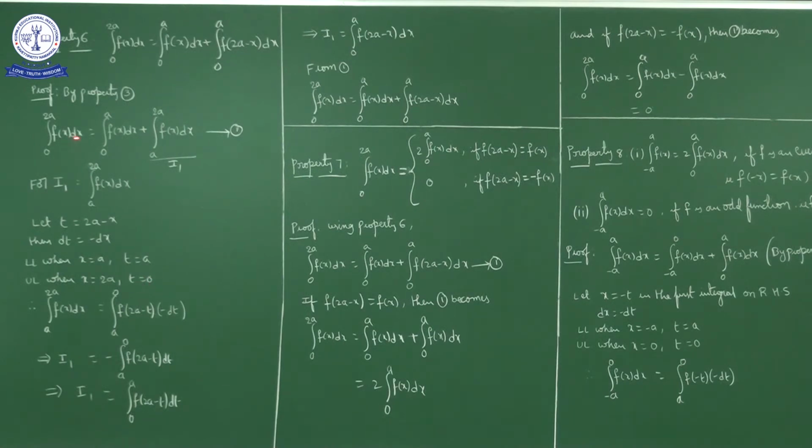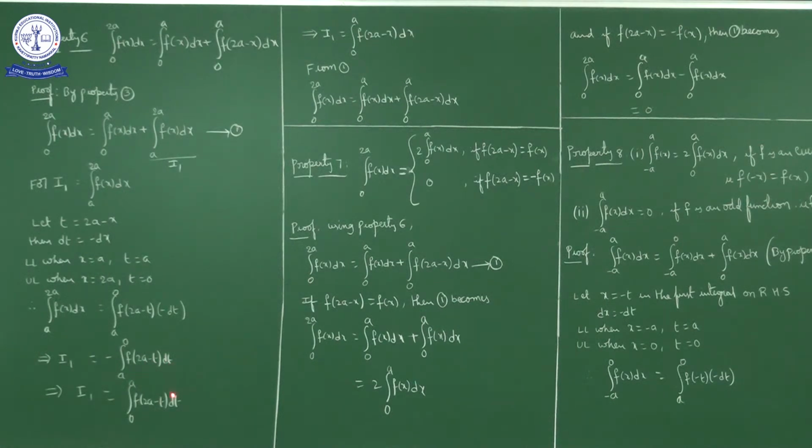Okay. So this integration I1, integral a to 2a f of x dx, we can write it as lower limit as how much? A, upper limit is how much? 0, f of 2a minus t into what is dx? Dx is minus dt. Okay. This minus I will write outside. So I1 is equal to minus integral a to 0 f of 2a minus t dt.